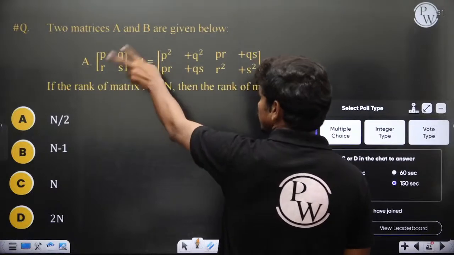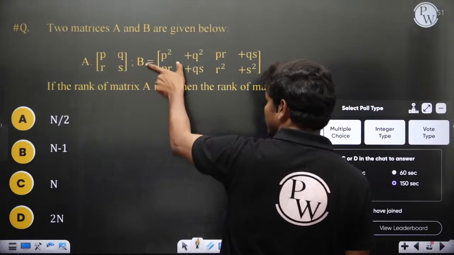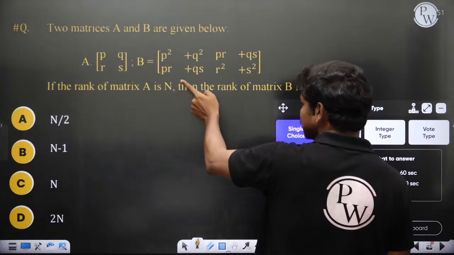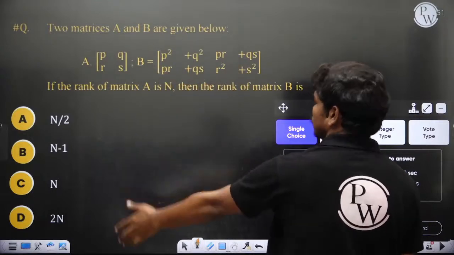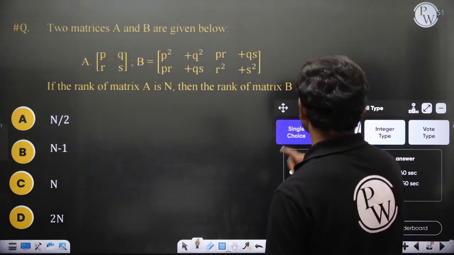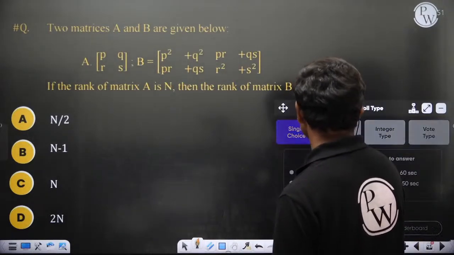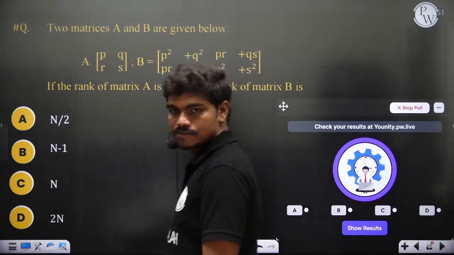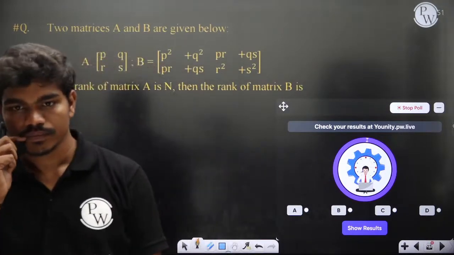Two matrices A and B are given below. A and B are this. If the rank of matrix A is n, then what is the rank of matrix B? Okay, so single choice again. I'm giving 150 seconds. Start.